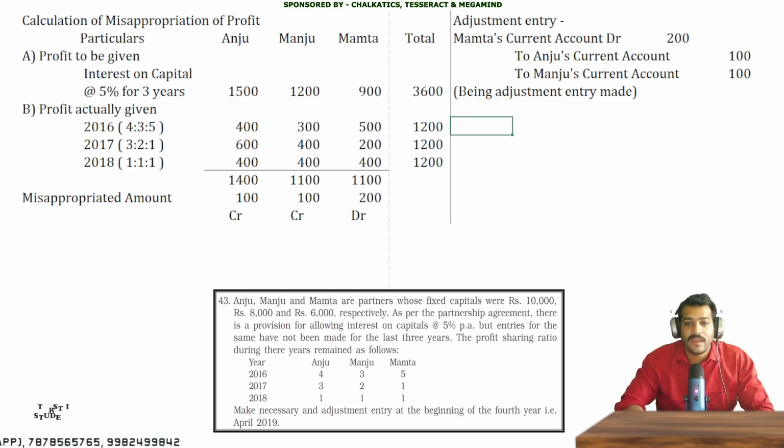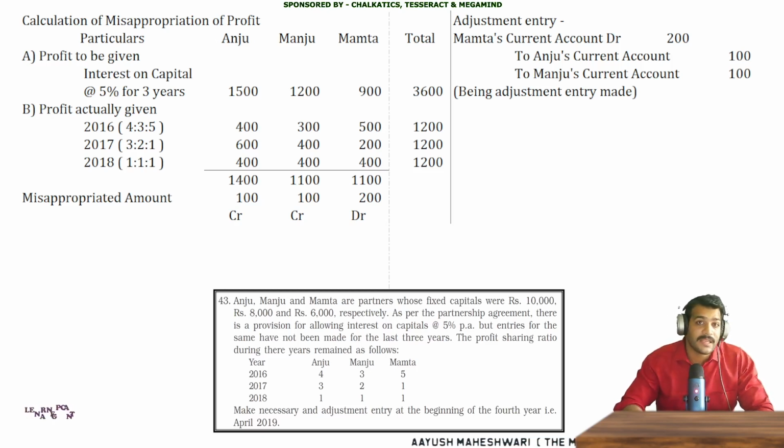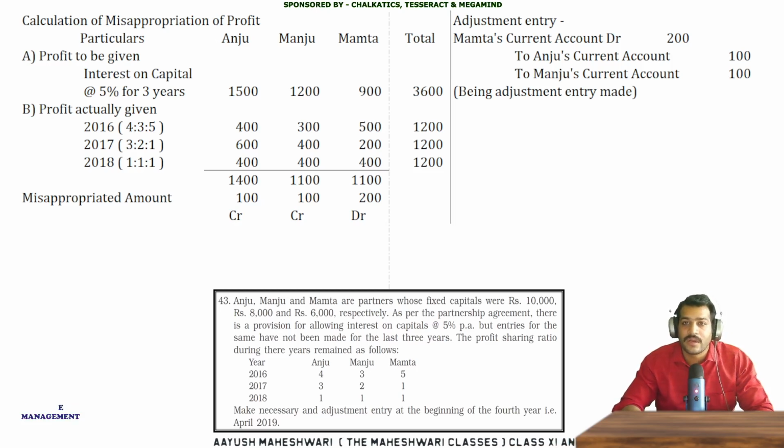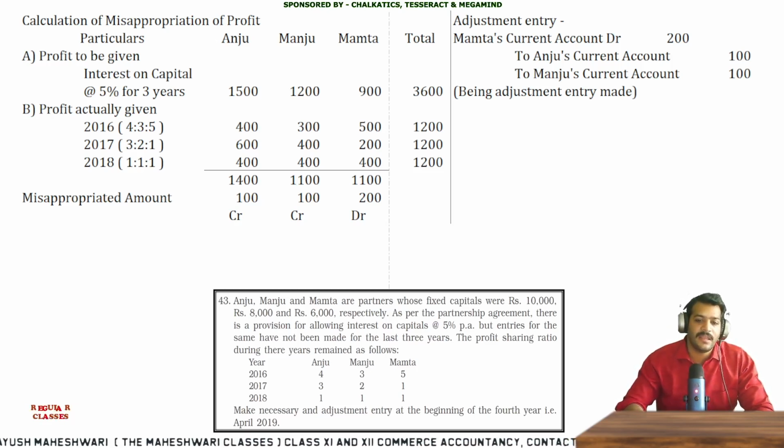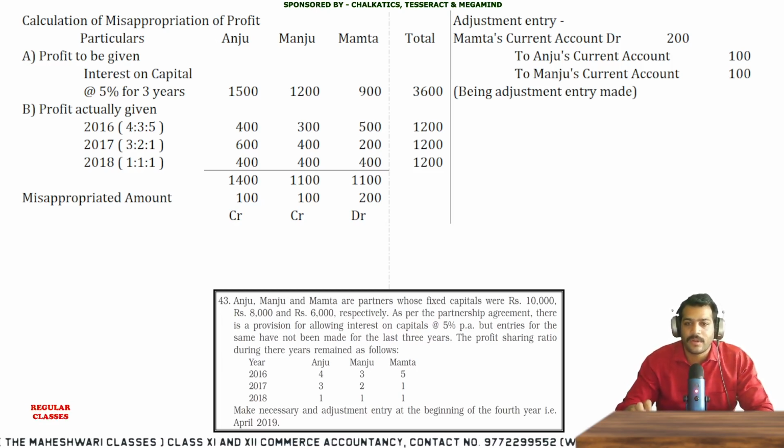This is the way I will solve this question in my examination, and you should also try to solve the question in the examination like this only. Clear? So the entry: Mamta's current account debit 200, to Anju's current 100 and to Manju's current 100. This is the entry and this is the way you should complete this question.